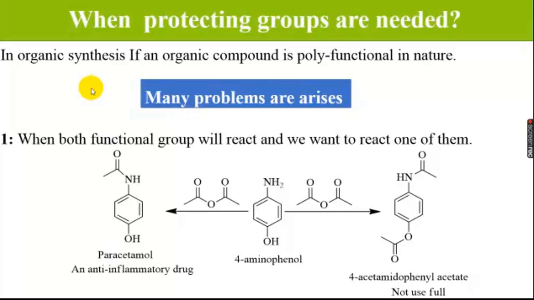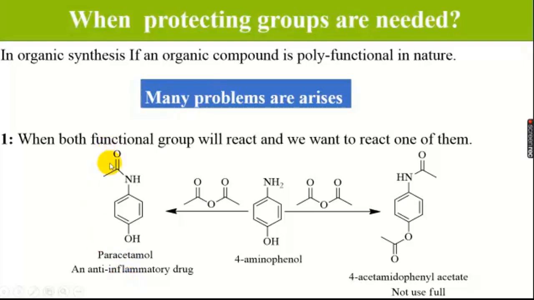Before going to the introduction, I have listed some problems which arise in synthesis if we do not use protecting groups. The first problem arises when both functional groups react and we want to react only one of them. For example, we have 4-aminophenol, which contains two functional groups, one amino and the other hydroxy. And we want to synthesize paracetamol, which is a very good anti-inflammatory drug.